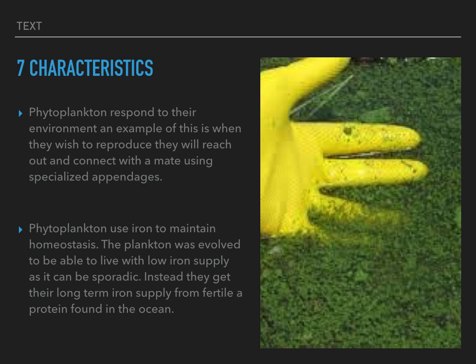Phytoplankton respond to their environment. An example of this is when they wish to reproduce, they will reach out and connect with a mate using specialized appendages. Phytoplankton use iron to maintain homeostasis. The plankton evolved to be able to live with low iron supply, as it can be sporadic. Instead, they get their long-term iron supply from ferritin, a protein found in the ocean.